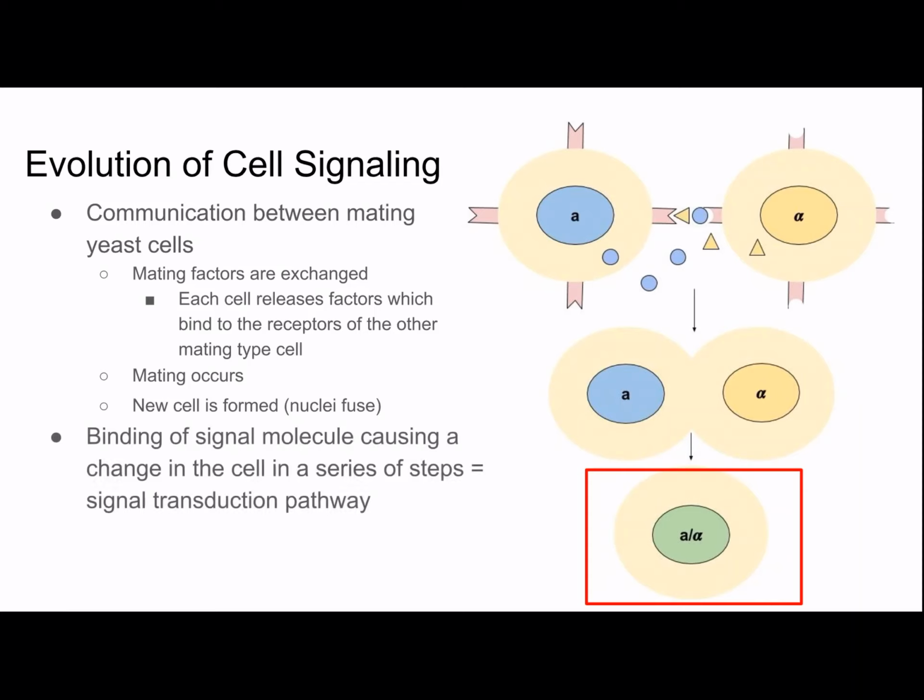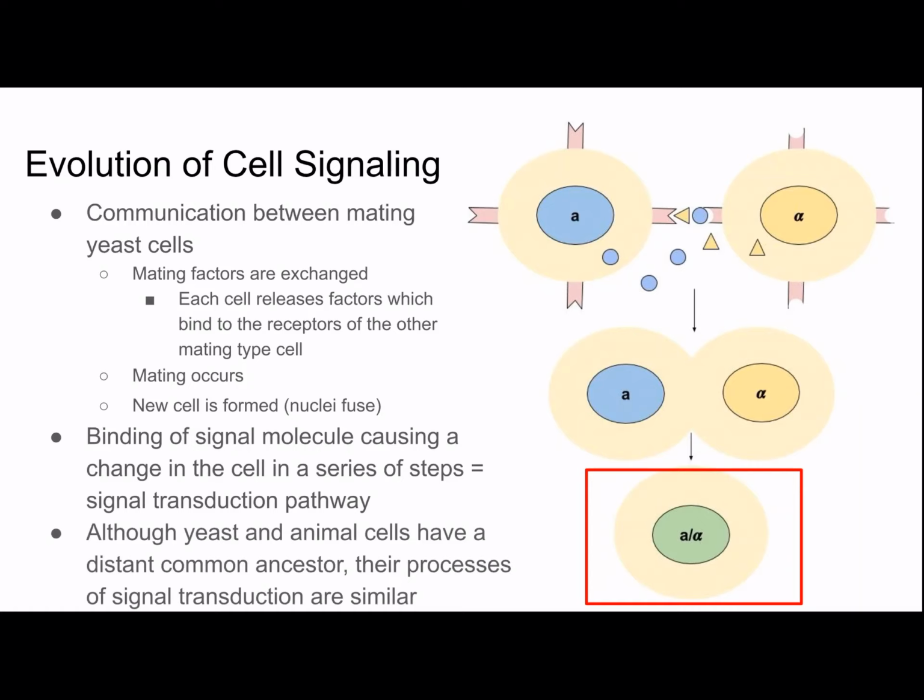The binding of a signal molecule, in this case a mating factor, causing a change in the cell in a series of steps is called a signal transduction pathway. Although yeast and animal cells have a very distinct common ancestor, their processes of signal transduction are similar, and this means that the process evolved a very long time ago.